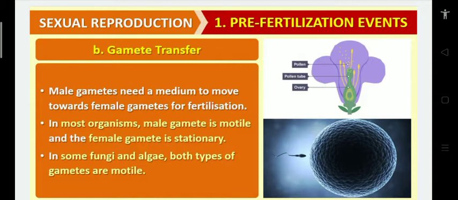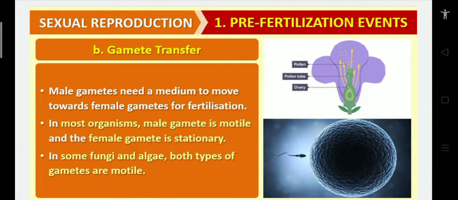Generally, in algae what happens? In some algae, not all, both gametes are motile. But in angiosperms, both gametes are non-motile. The male gamete does not show movement, and the female gamete also does not show movement. Same as in algae, both are motile; in angiosperms both are non-motile. In most animals the male gamete is motile, and the female gamete is non-motile.